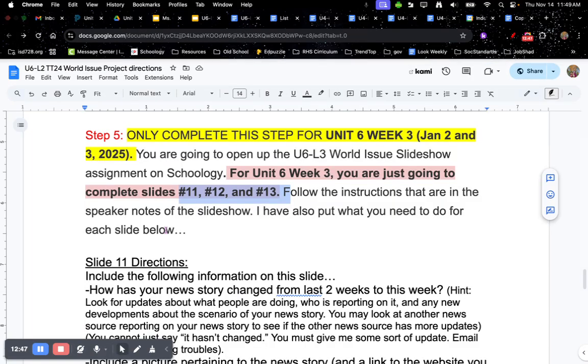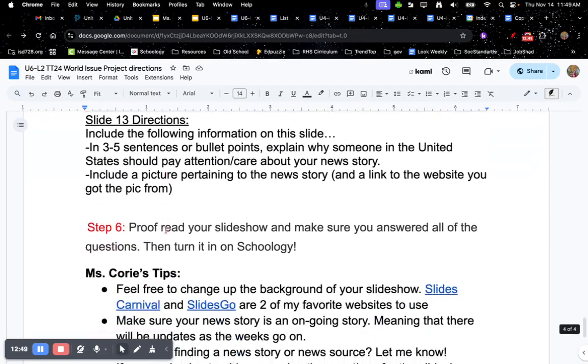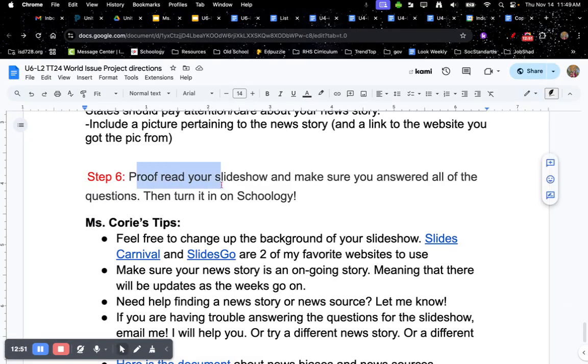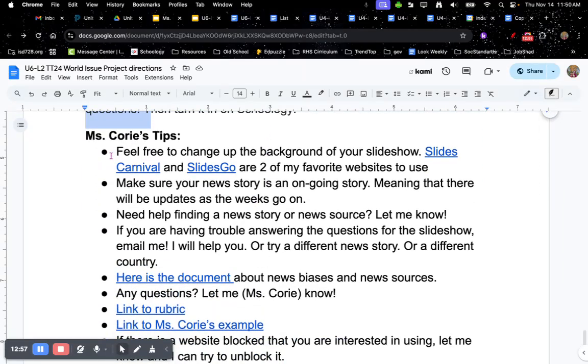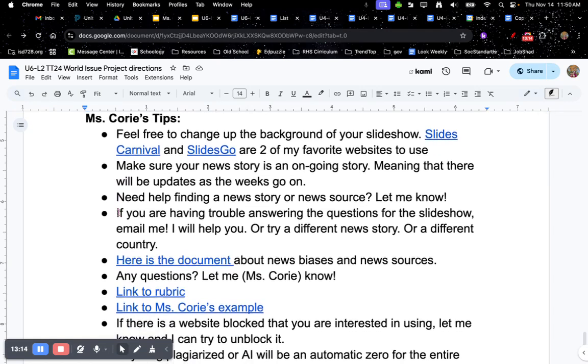So let's go back to the direction sheet to wrap this up. So like I said, proofread your slideshow and make sure you answer all the questions, then turn it into Schoology. Here are some of my tips. So feel free to change up the background of your slideshow. Here are 2 websites I like to use. Make sure your news story is an ongoing news story, meaning that there will be updates as the weeks go on. If you need help finding a news story or news source, please let me know. I can help you out.